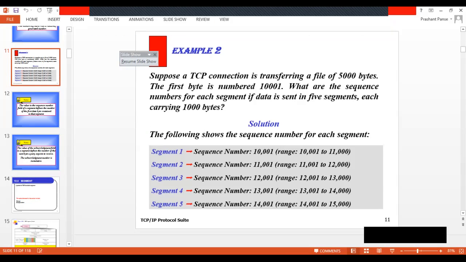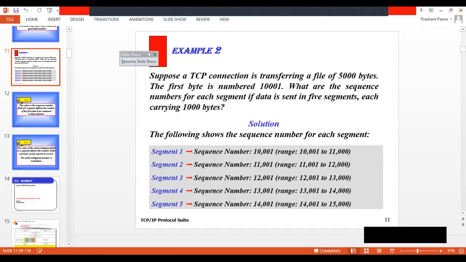Starting with the first segment, the first segment is from 10,001 to 11,000. As we know, the size of the segment is 1000 bytes here. Clear? So the sequence number of the first segment is 10,001. In that particular segment, there are 1000 bytes. In segment 2, we start from 11,001, which is in continuation to this byte number.